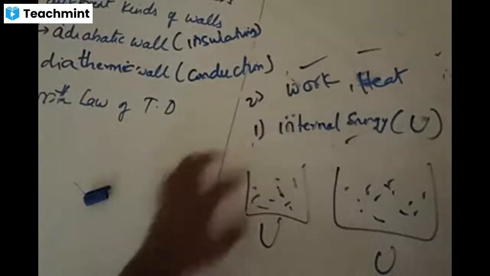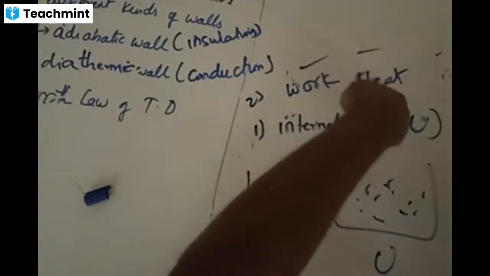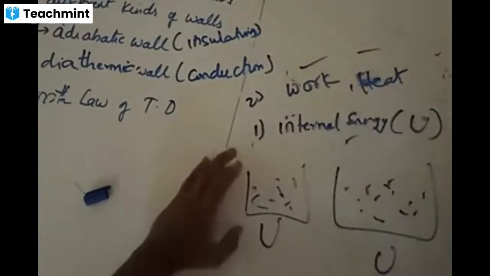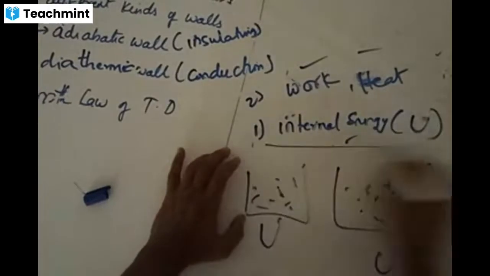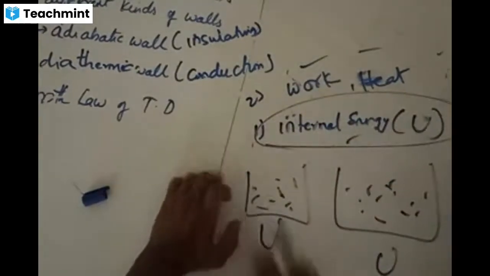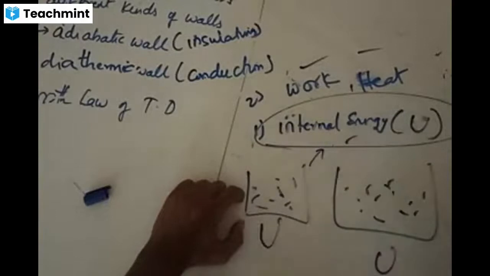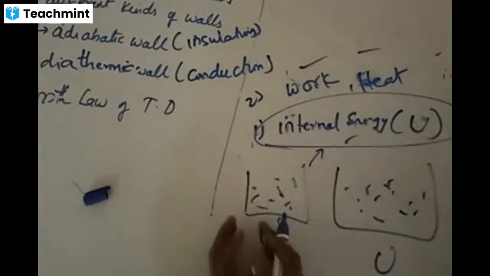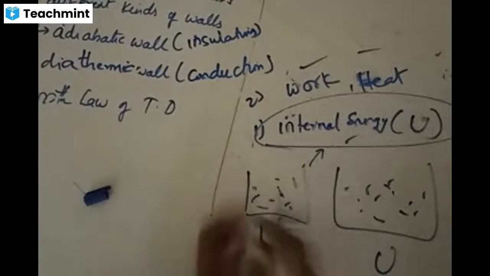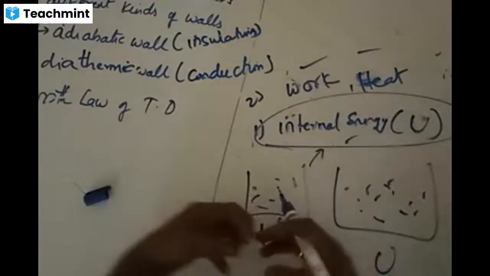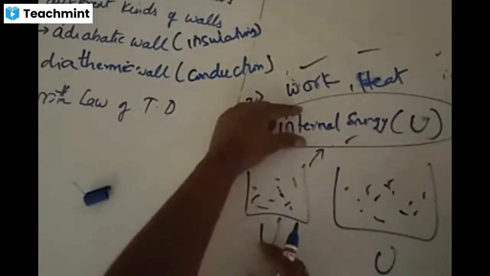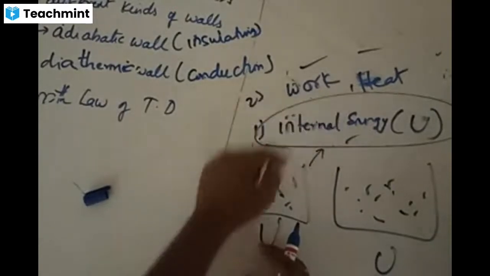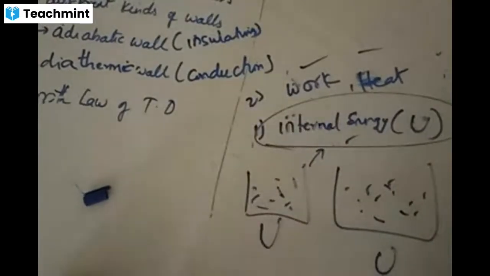A system can do work, can extract work, or can utilize work applied to it, but the system is characterized by this important property. Depending on the mass it has, it will have its energy. If mass is less, the sum of the energies of all the molecules bound together is small, and accordingly its internal energy is going to be small. It is the energy possessed by the molecules present inside, internal. What is internal? We get this difference, right?